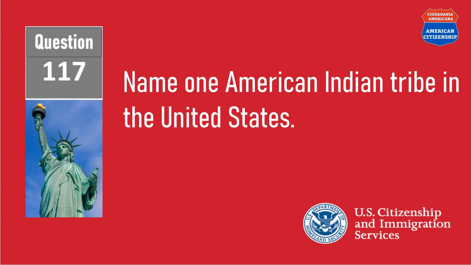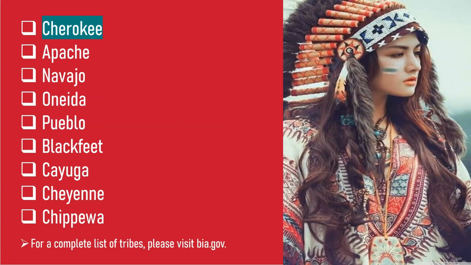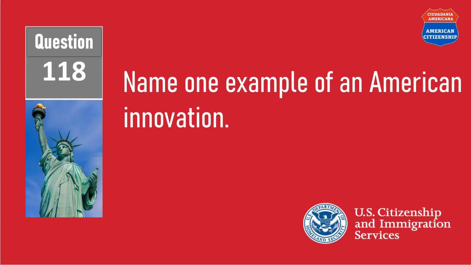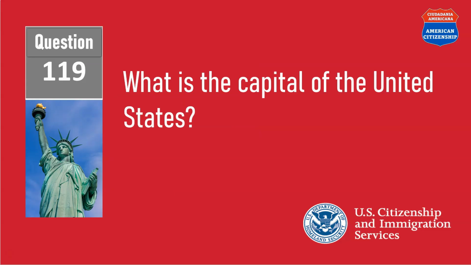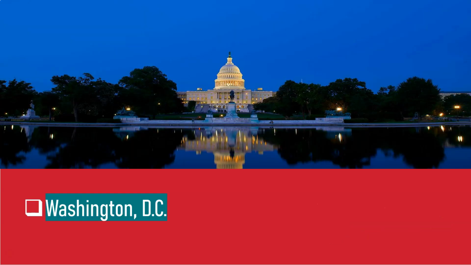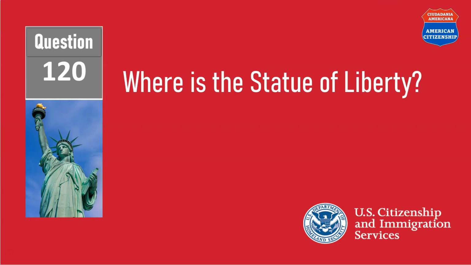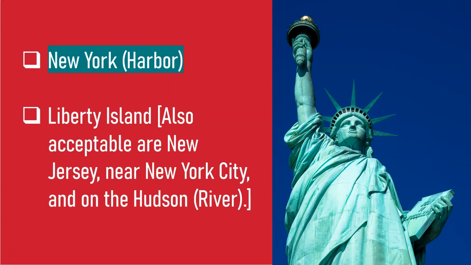Name one American Indian tribe in the United States. Cherokee. You may also name any of the Native American tribes in the United States. Name one example of an American innovation. The airplane. You may also name any of the inventions listed in front of your screen. What is the capital of the United States? Washington, D.C. Where is the Statue of Liberty? New York Harbor.